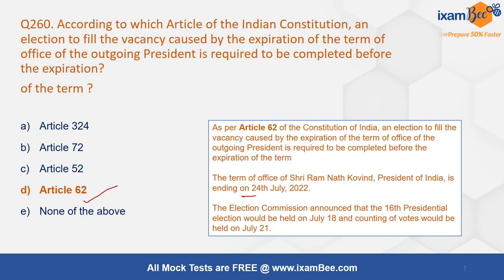The term of the current president Shri Ramnath Kovind is ending on 24th July. The Election Commission announced that the 16th presidential election will be held on 18th July and counting of the votes will be held on 21st July.